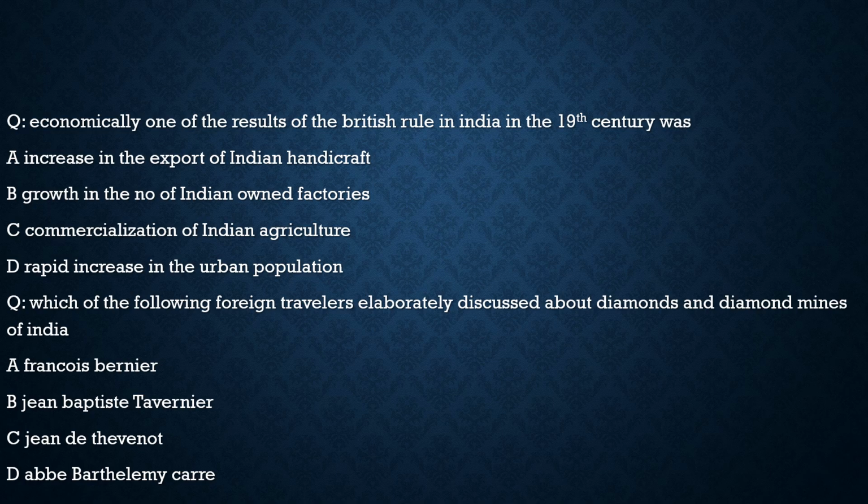Now moving to the last question of today's discussion, it says, which of the following foreign travelers elaborately discussed diamonds and diamond mines of India? He was a French traveler. He was a businessman who used to do business in diamonds. And the correct answer for this question is option B, which is Jean Baptiste Tavernier. So for this question, the correct option is option B.